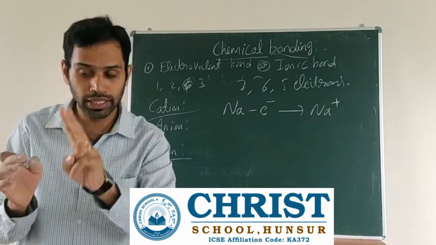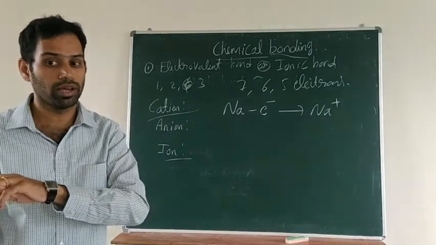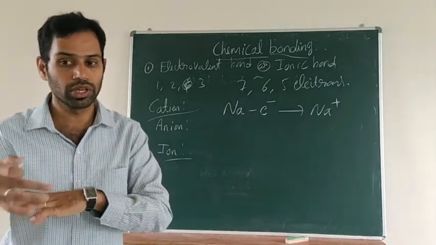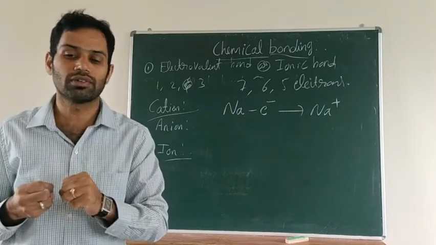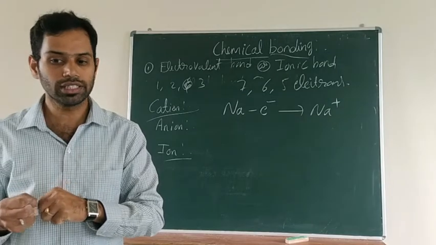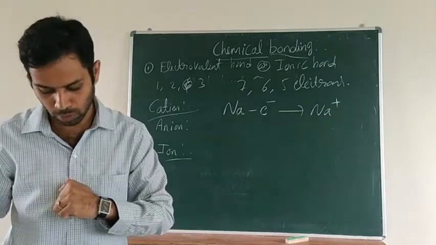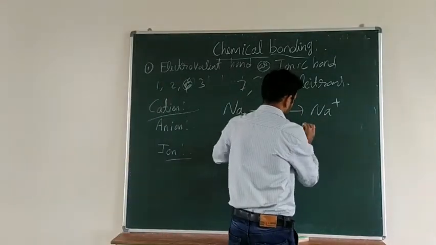There is a difference between the sodium atom and sodium ion. When it is going to lose the electron, at that time it will attain the positive charge. So that is a sodium ion. Clear? That is called electropositive element. Now sodium, this is the electropositive element.